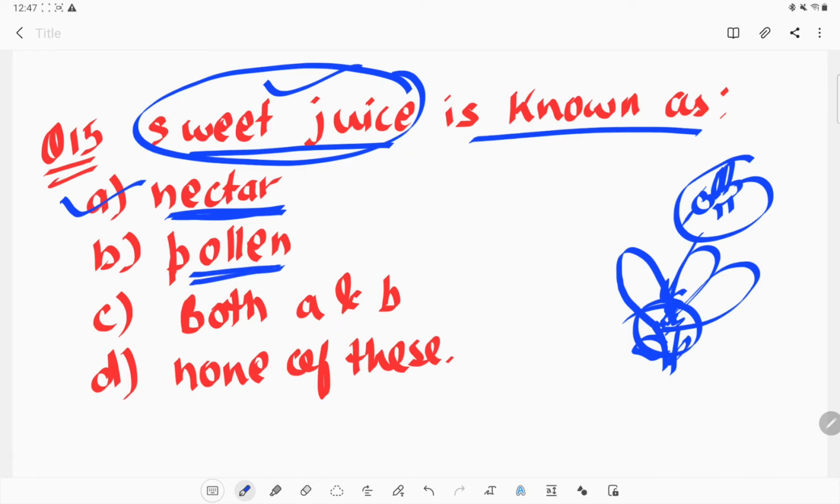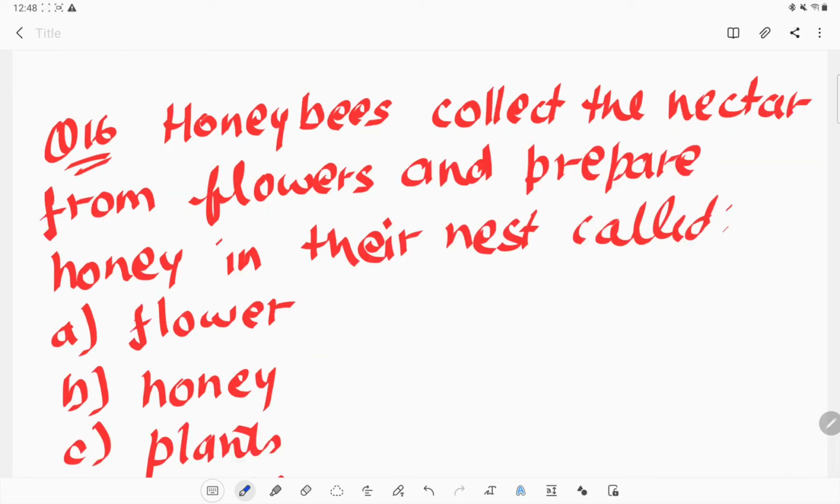Pollen is not the sweet juice. Pollen is the male portion, or we can say the male gametes, which are required for pollination or for the germination of the plant. Okay, so we cannot consider pollen as a sweet juice. The sweet juice is the nectar. So option A is the correct one.